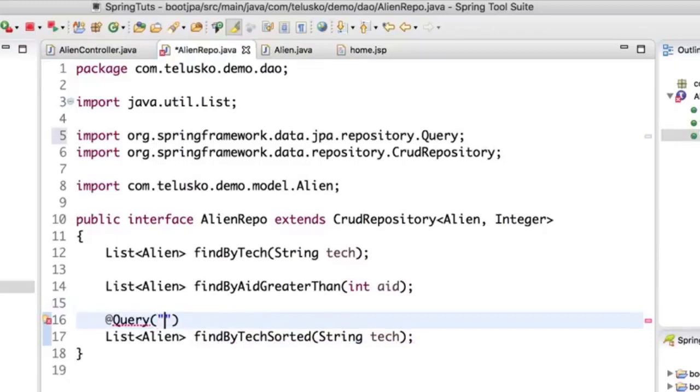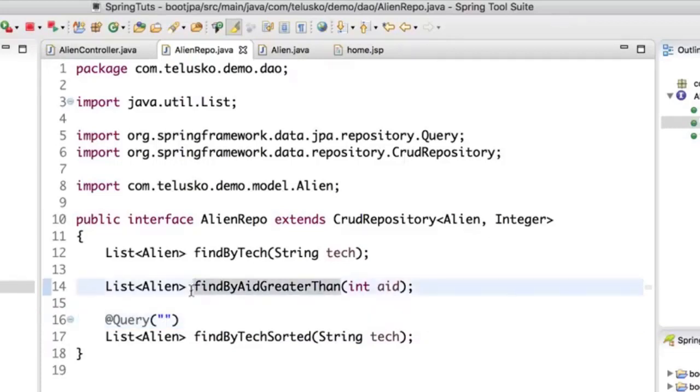Now, which query? Are we going to write an SQL query here? Normally when you work with JPA, of course, you will be using JPQL. If you have not learned JPQL before, it's almost the same as HQL. And if you have not worked on HQL before, it's similar to SQL with some changes. For example, in SQL we say select star from table, but in JPQL we simply say from, because select star being boilerplate code, we don't need that. So we'll say from alien.